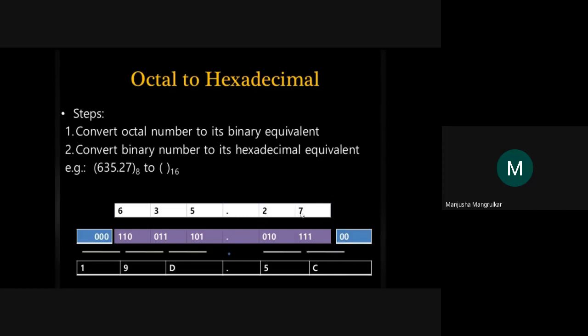It is converted into binary, which means a group of 3. 7 is 111. 2 is 010. Point is point. 5 is 101. 3 is 011. 6 is 110.